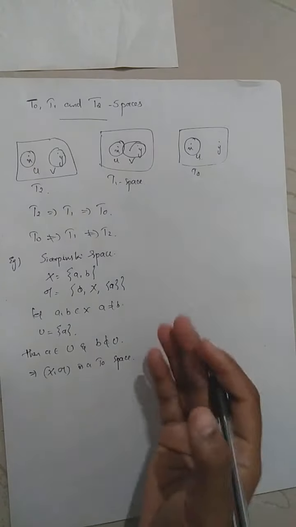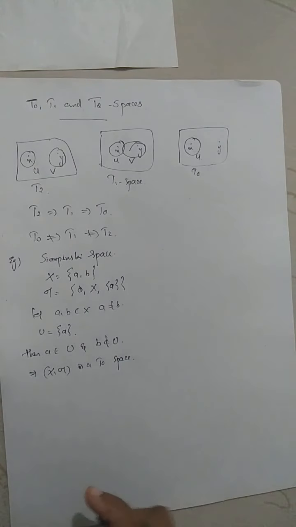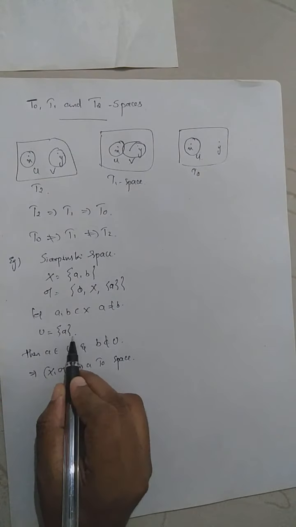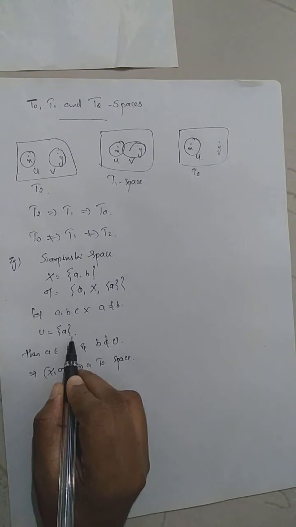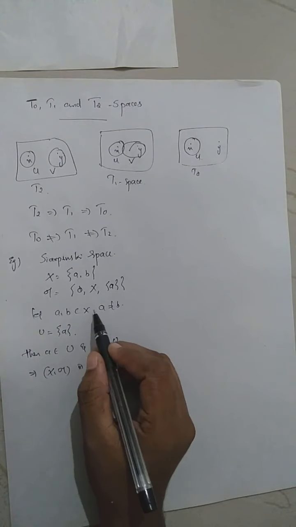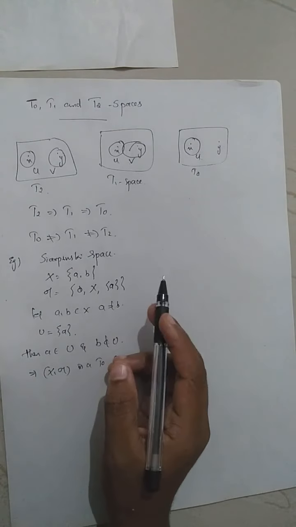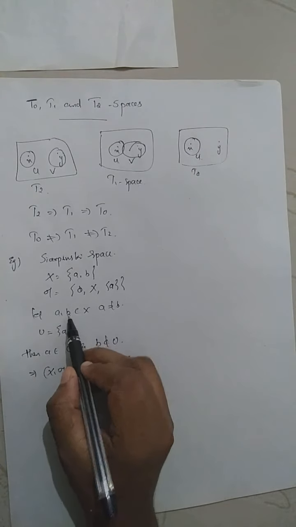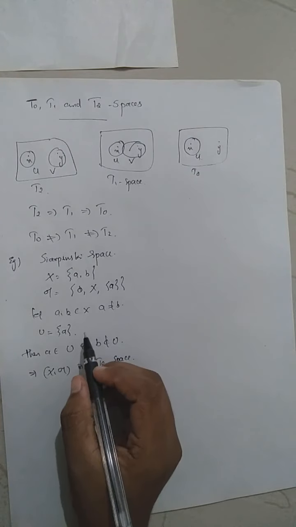But is it T2 or T1? It can't be T1, because when U equals the singleton {a}, the space will be T1 only if there exists another open set V such that V contains the point b but not a.